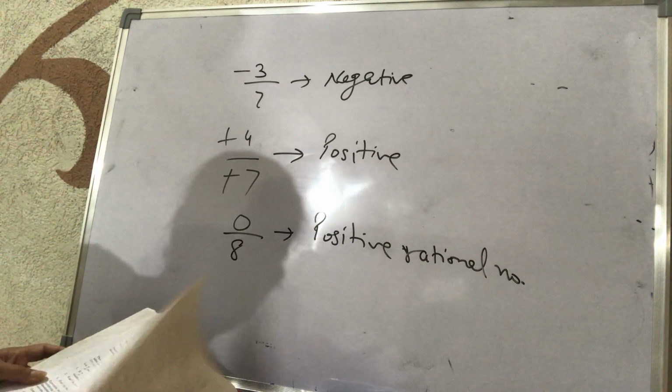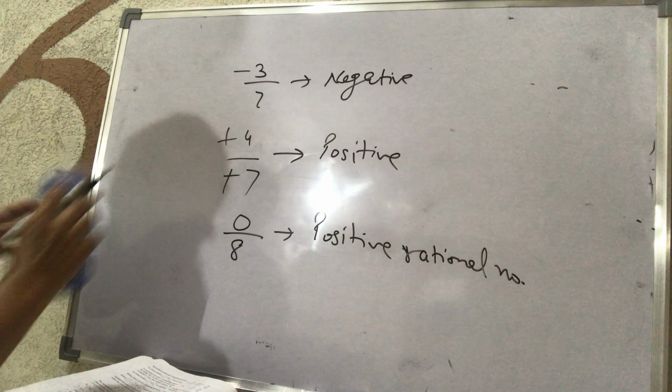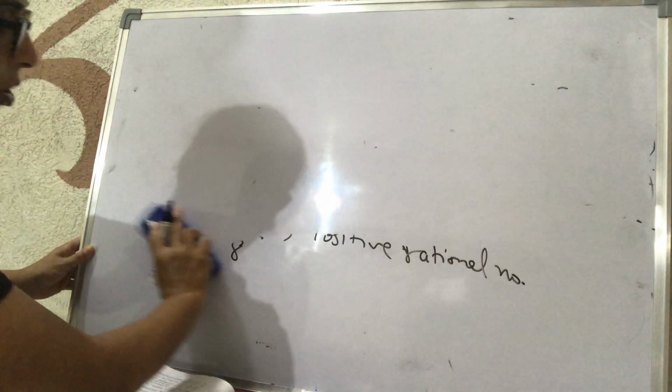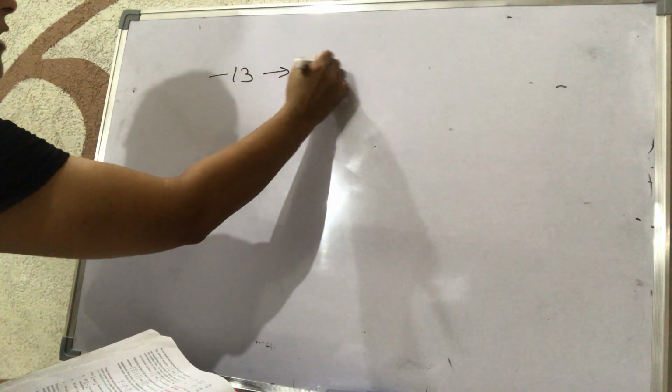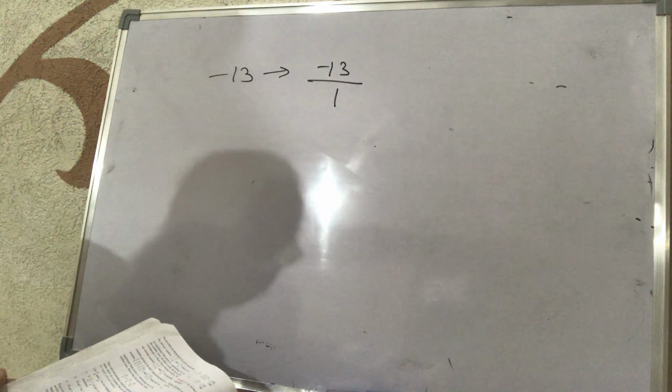After that, if we have to write any integer or any whole number or any natural number in the rational form, then how can we write it? Suppose we have an integer minus 13 and we have to write it as a rational, then we will write it as minus 13 upon 1.